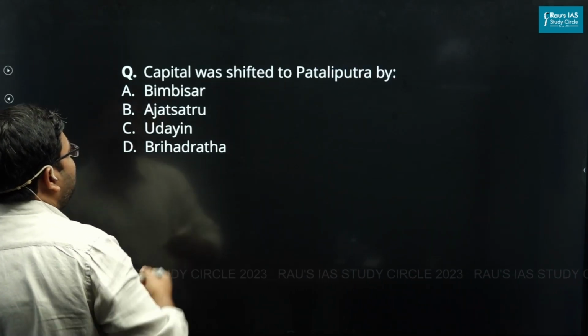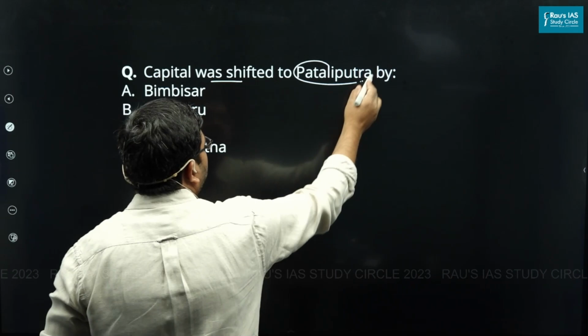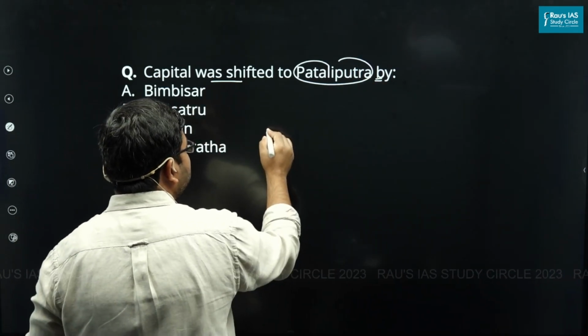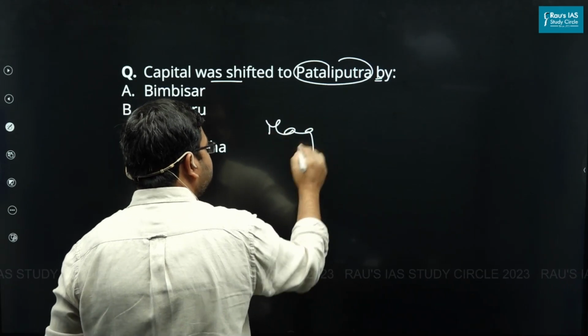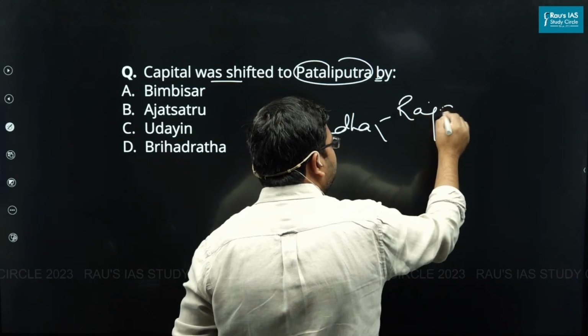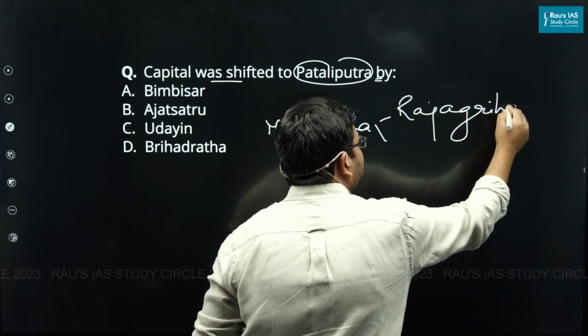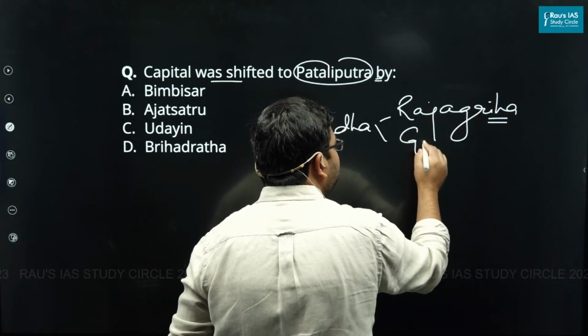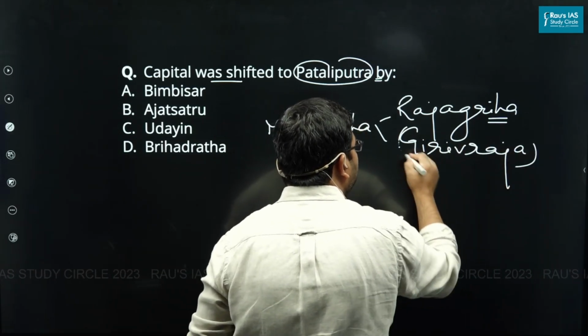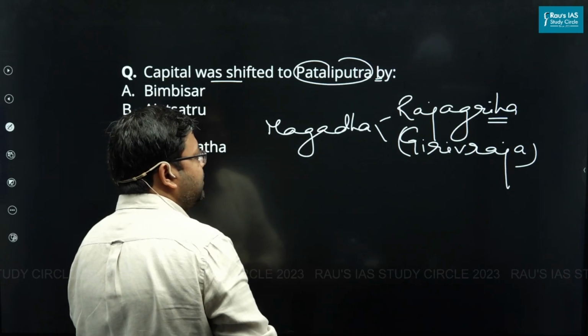Another question is that the capital was shifted to Patliputra by whom. First, you should know that the initial capital of Magadha was Rajagriha. Rajagriha was also called Girivraja because it was surrounded by 5 hills.